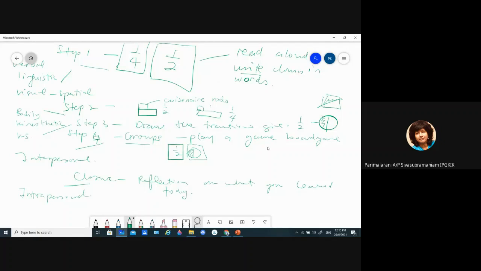You can look at your lesson and ask, what intelligences have I catered for? If you see your lesson is all verbal linguistic, then you know that it's not a very good lesson plan. You have to change. Because as a teacher, you want all the students in the class to learn, not just the verbal linguistic students. Okay, any questions?